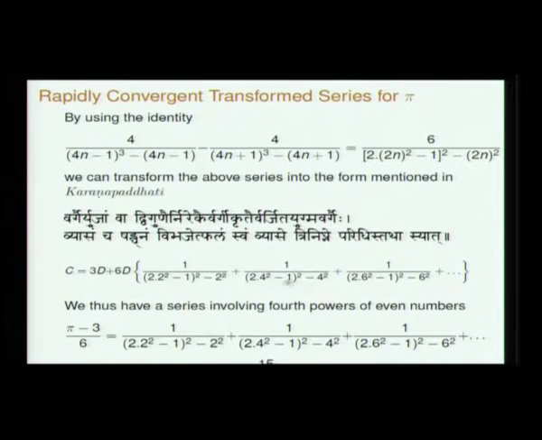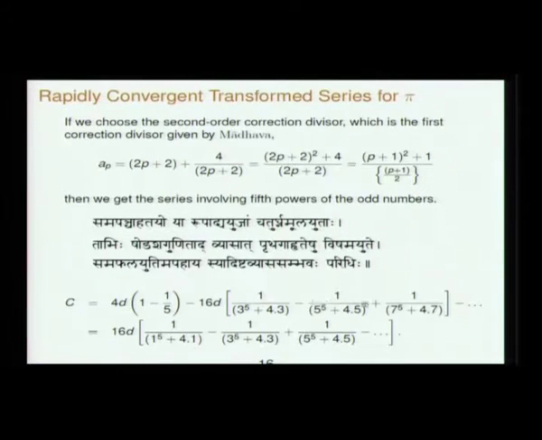So 2, 4 etc. squared multiplied by 2 and minus 1 squared once again, and subtract the square of the number again. Vyasancha Shadgnam 6d Vibhajet Palam Swam Vyase Trinighne Paridhis Tathasyat. This is the verse in Karana Paddhati which is giving you the series where the 4th power of the successive terms appear.